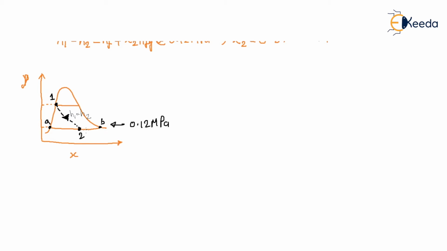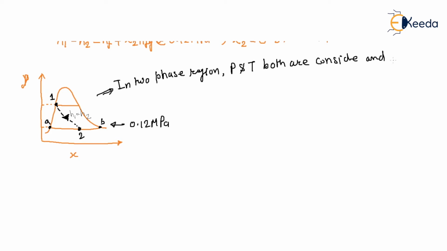In the two phase region, pressure and temperature both coincide, and the temperature is a saturation temperature and pressure is a saturation pressure at the given pressure and temperature.